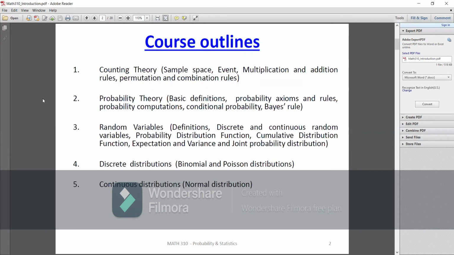So mainly, in this course we're going to be discussing the counting theory. We're going to talk about the probability theory. We will introduce random variables, and mainly continuous random variables, and we're going to be using integration for continuous random variables. Then we're going to talk about discrete distributions, mainly the binomial and Poisson distributions. Finally, we're going to talk about continuous distributions, and mainly the normal distribution.